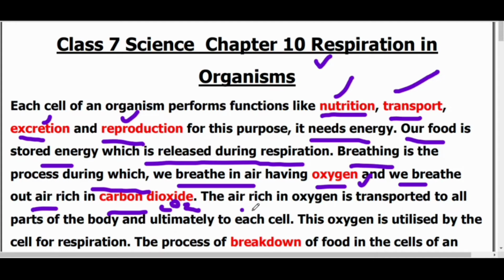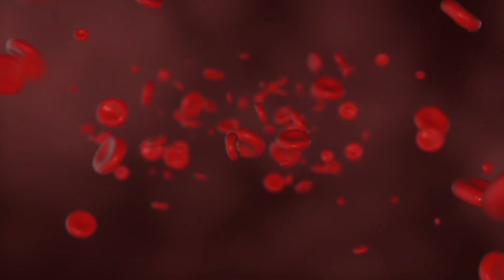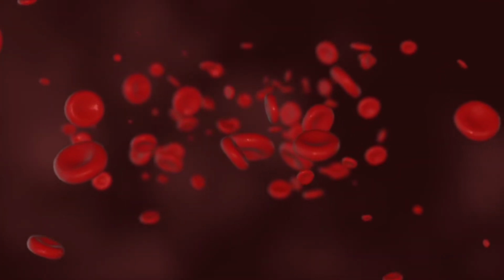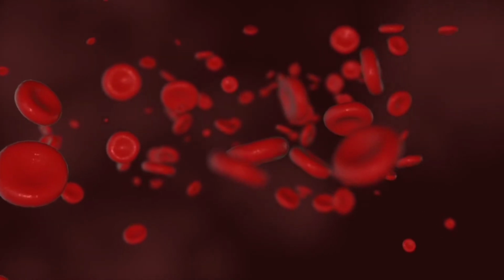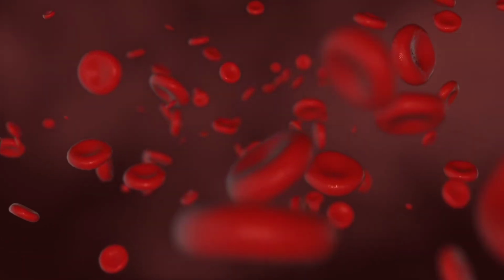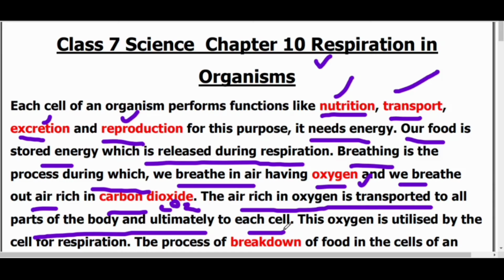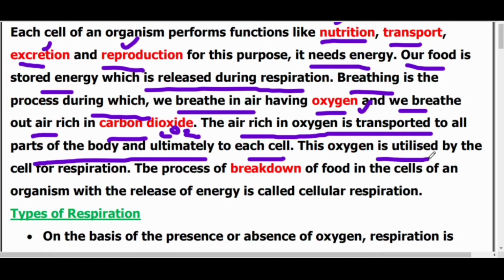The air rich in oxygen is transported to all parts of the body and ultimately to each cell. The oxygen we take in during breathing reaches each part of the body, like legs and hands, and then finally reaches the cells inside the body. This oxygen is utilized by the cells for respiration.